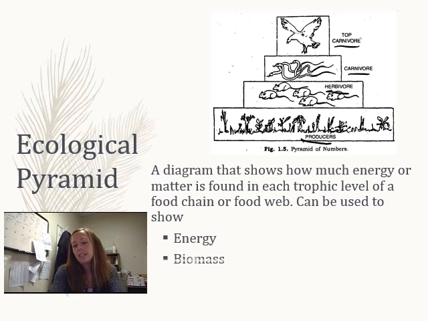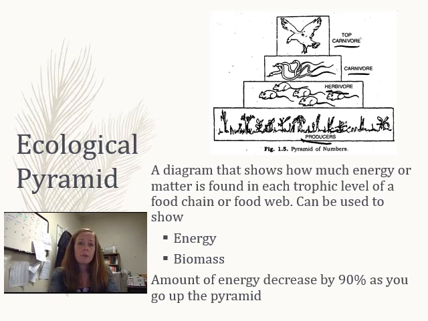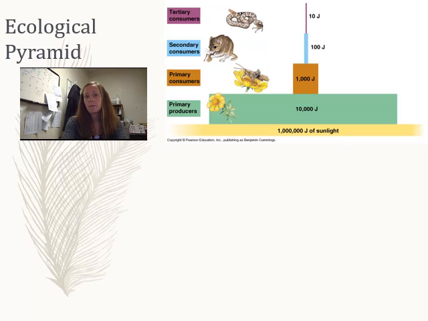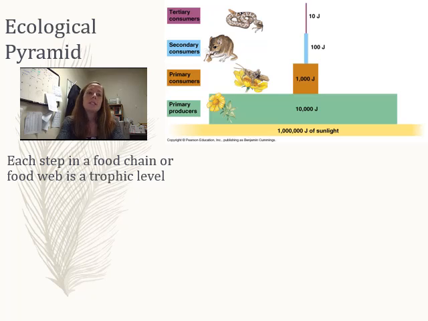We can show energy in these, we can show biomass in these, we could also show population size if we wanted to. What you need to realize is that as we go up, we're decreasing in size, and we actually decrease by 90% as we go up the pyramid. So here's one in more detail. It shows you each step in a food chain or food web, and it tells you that each step in the food chain or food web is called a trophic level.